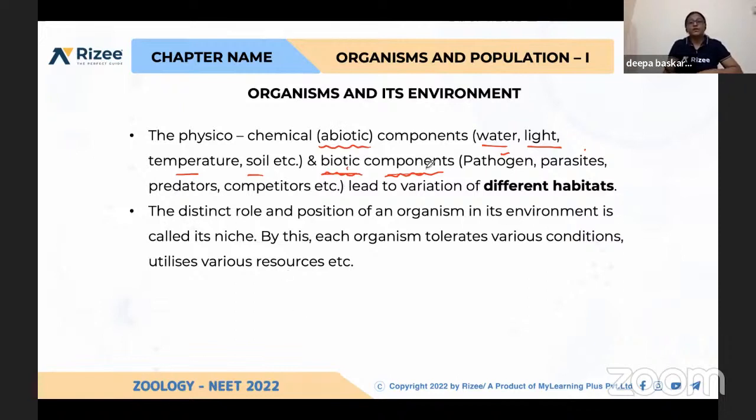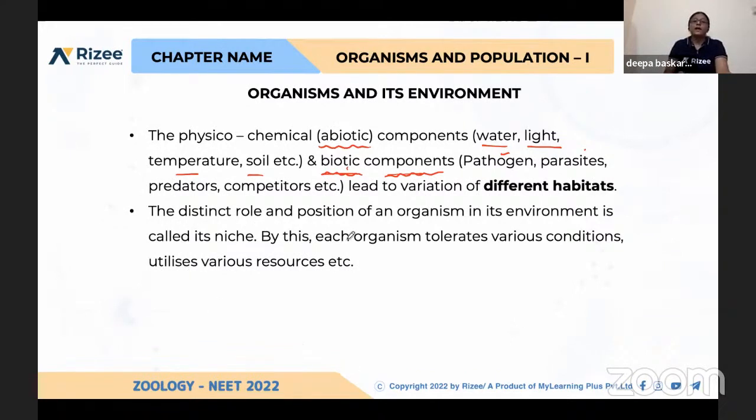For example, if you take a desert, the water level, light level, temperature, and soil of that desert everything will vary. And the biotic components, meaning the organisms living in that desert, will vary when compared to the rainy areas, or else tropical forest, or else polar regions. You can compare two habitats.